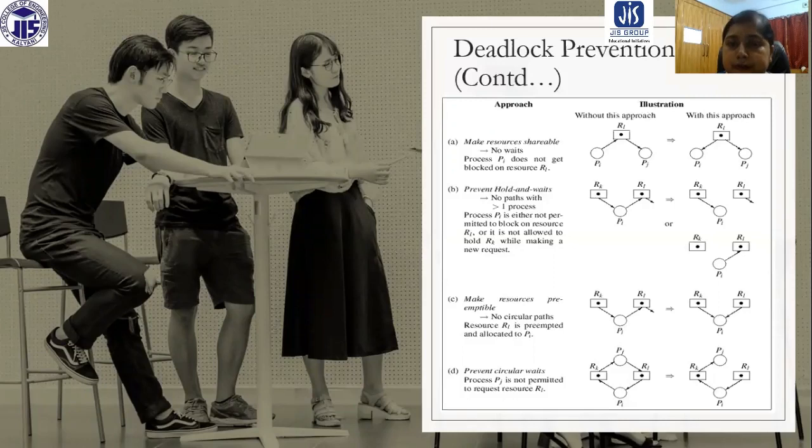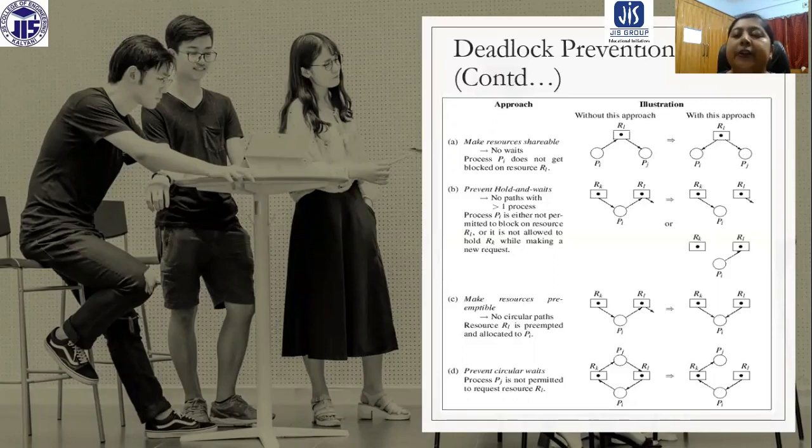Mutual exclusion is basically this: when a resource is accessed by one process, it cannot be accessed by another one. That means the resources are non-shareable.